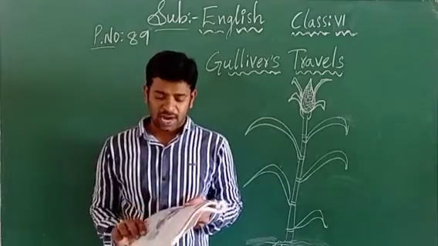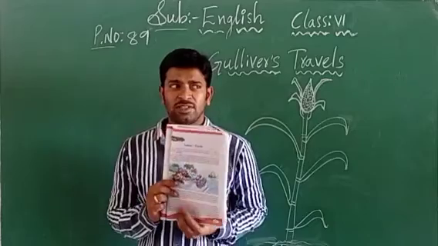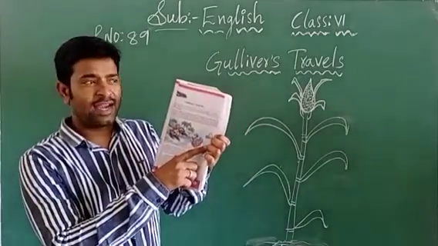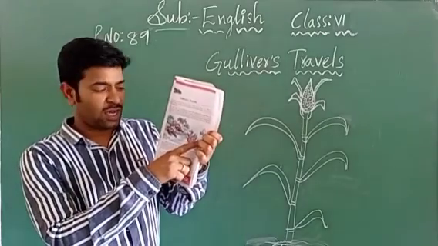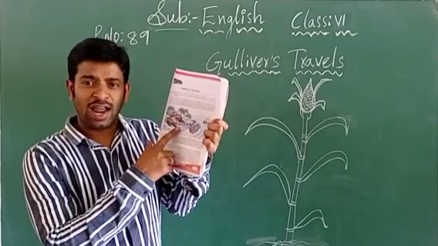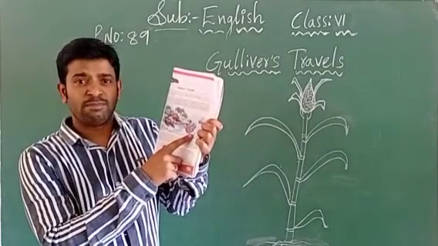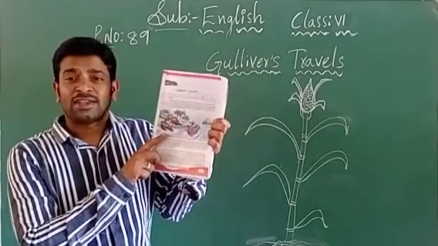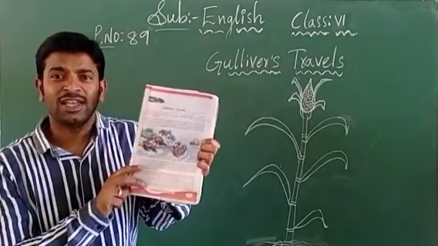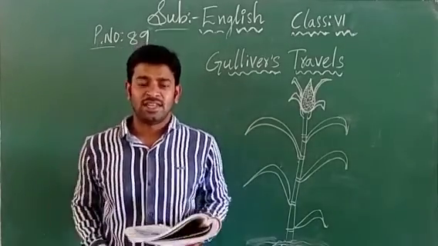Now, before starting our lesson, let us have a look in our textbook. One picture is shown, children. What is the picture about? One big ship is standing in the middle of the ocean, and a few people are moving away from the big ship to the land. How many people are seen here in the boat? Maximum 5 to 6 members are seen. Next, one person is following this boat. What had happened in our story? That only we are going to learn from this lesson, right?